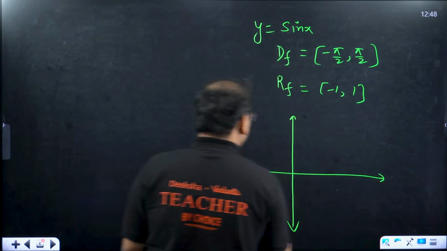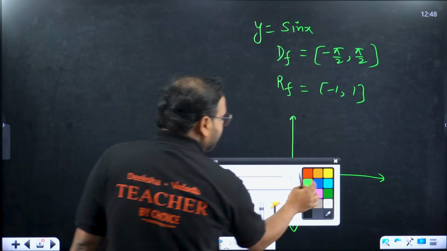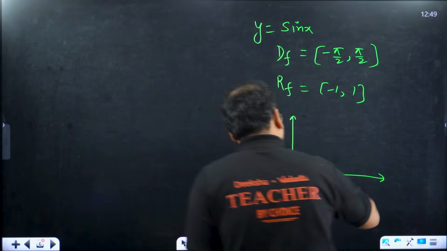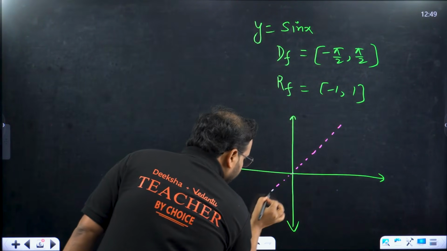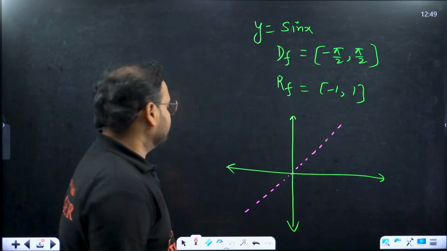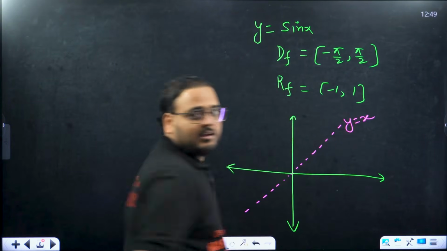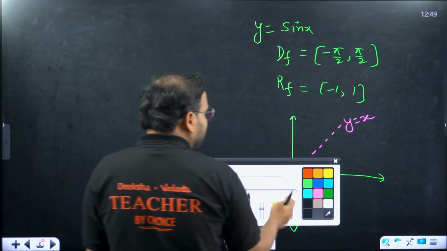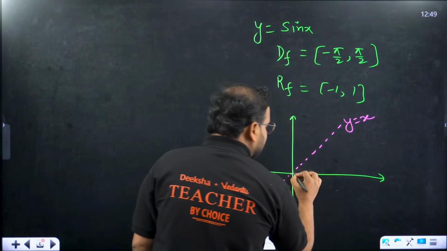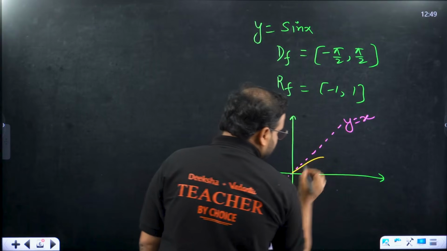When I taught you the inverse in the last class, I taught you that inverse of the function means that you take the mirror image of the function about this line. This line is called the y equal to x line. If you take the mirror image about the y equal to x line of which function? This function, sir. Sin x was this only, remember? This was sin x.